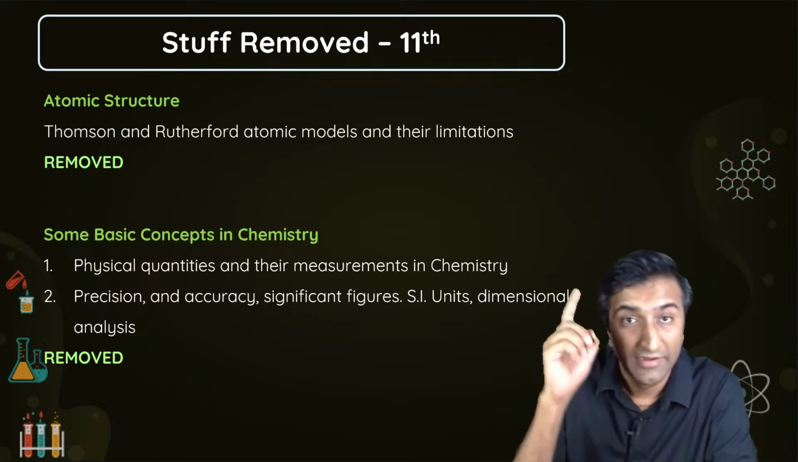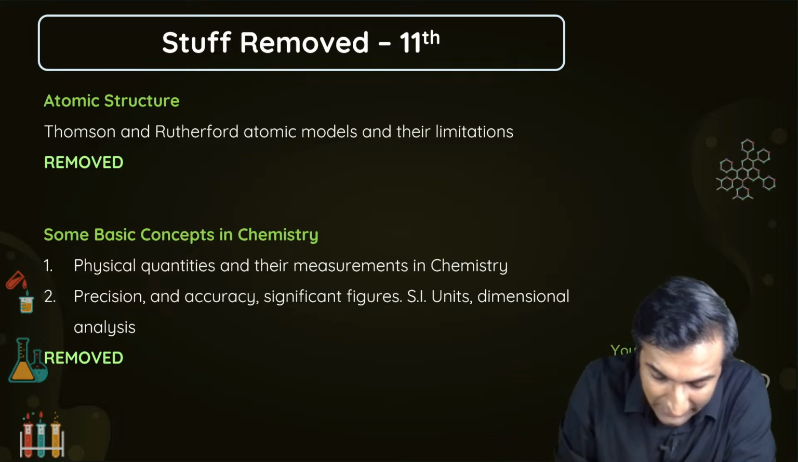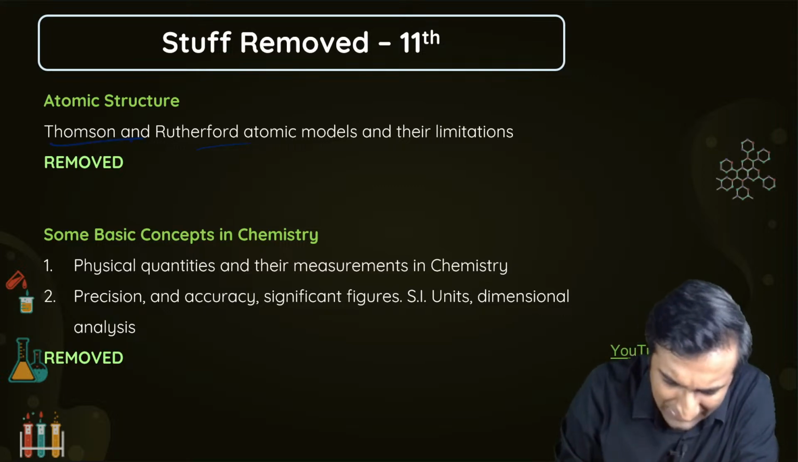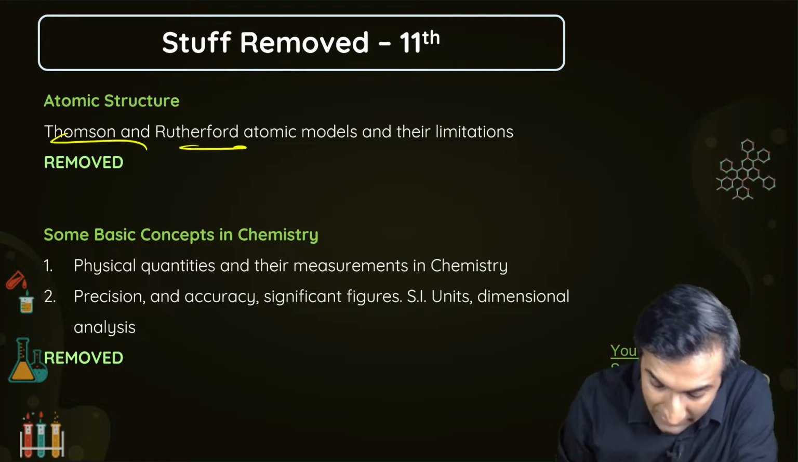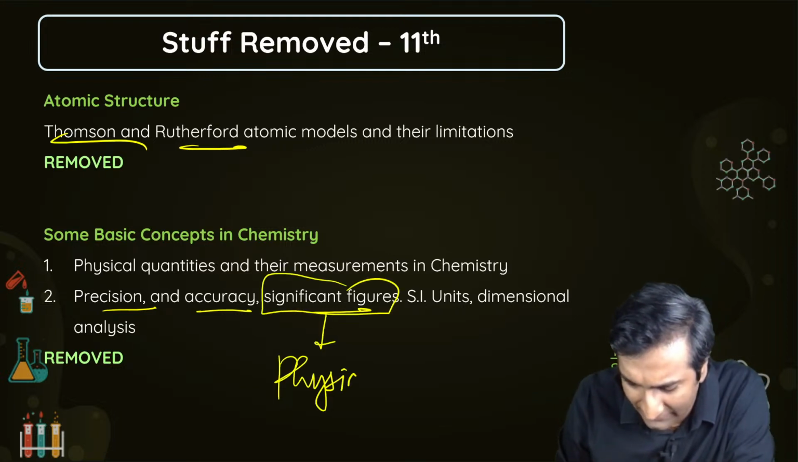ठीक है. छोटी-छोटी चीजें, small things that have been removed, okay, from class 11. ये Rutherford और Thomson atomic models हट गए हैं, which means कि okay, ठीक है, no big deal. Anyway, इस पे कुछ ऐसे ही छोटे-छोटे सवाल आते थे. इसमें से ये precision, accuracy, significant figures हटा दिए गए. Significant figures I think anyway physics में तो हैं, so it doesn't matter.